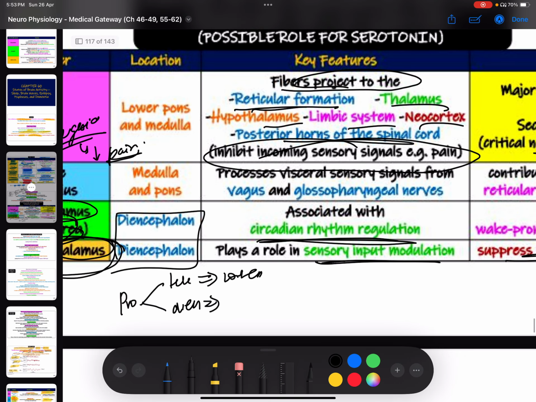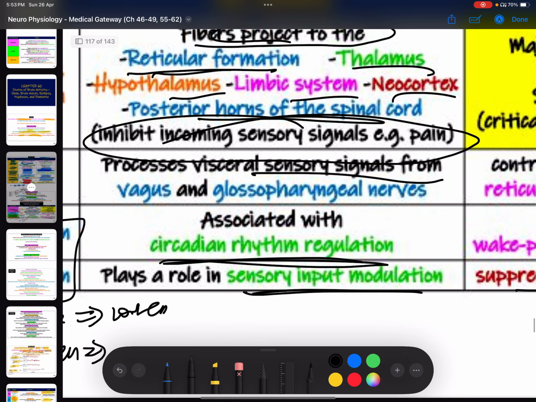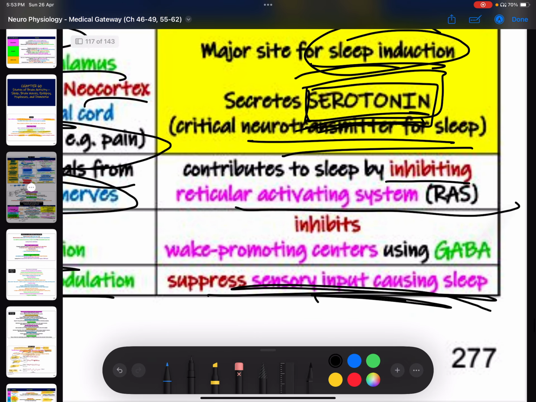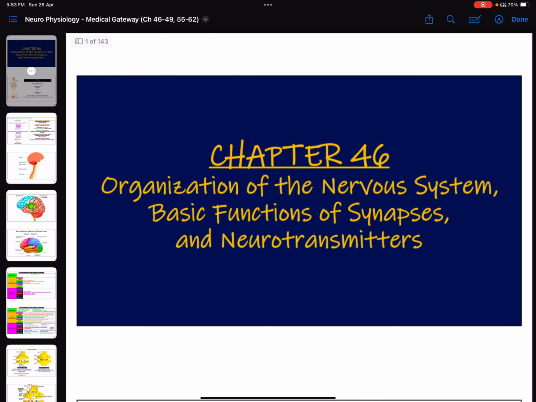Then the nucleus of tractus solitarius processes sensory signals from the vagus and glossopharyngeal nerves, and contributes to sleep by inhibiting the reticular activating system. Very important. This inhibits the reticular activating system.